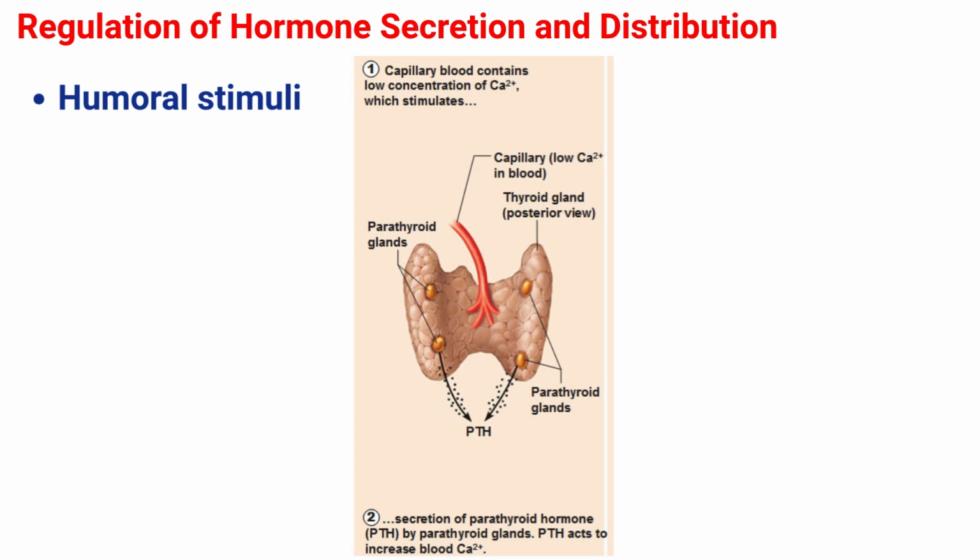The term humoral is derived from the term humor, which refers to bodily fluids such as blood. Humoral stimuli refers to the control of hormone release in response to changes in extracellular fluids such as blood, or the ion concentration in the blood.